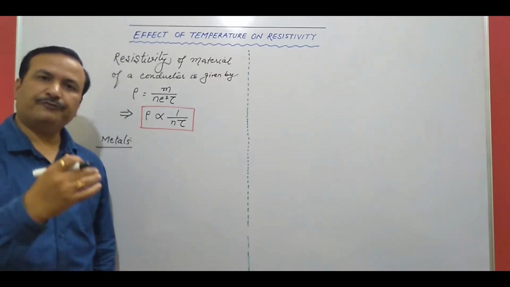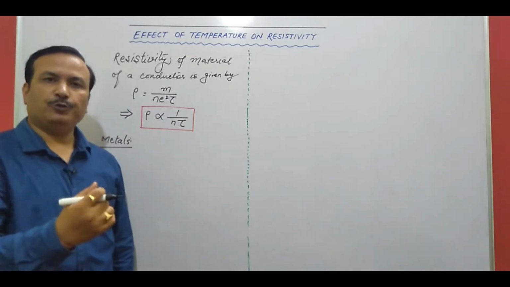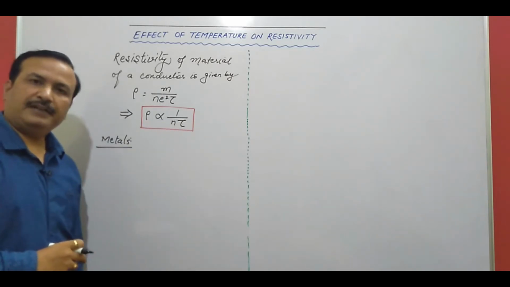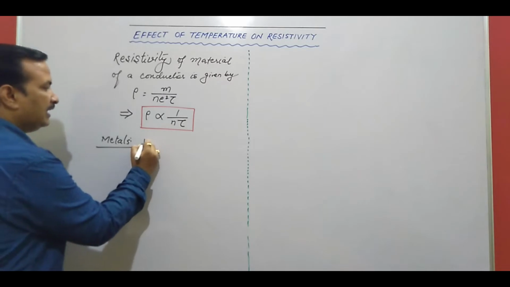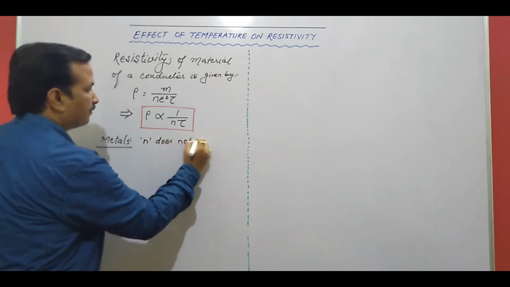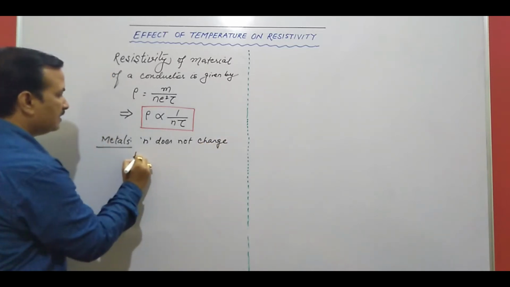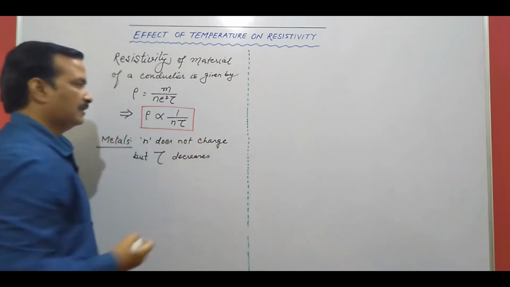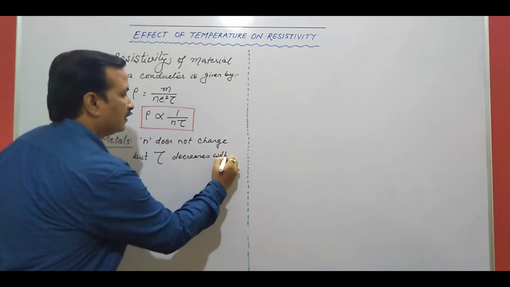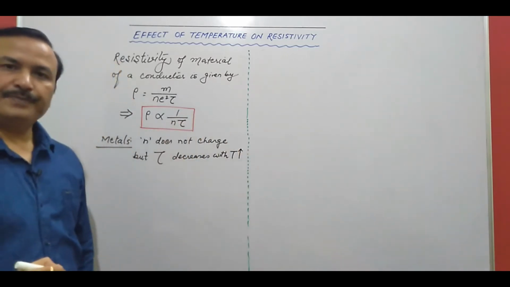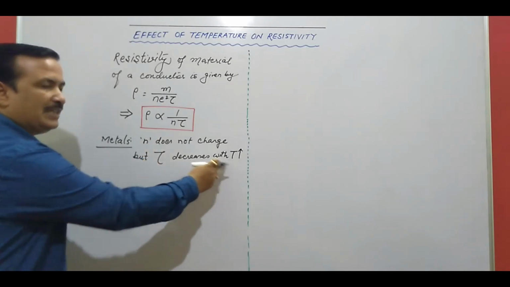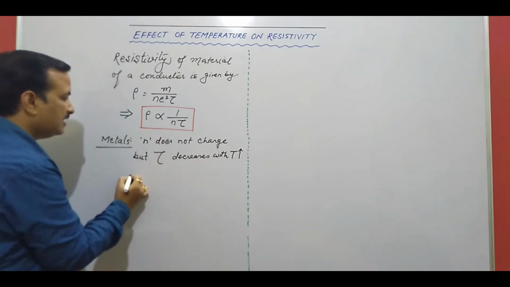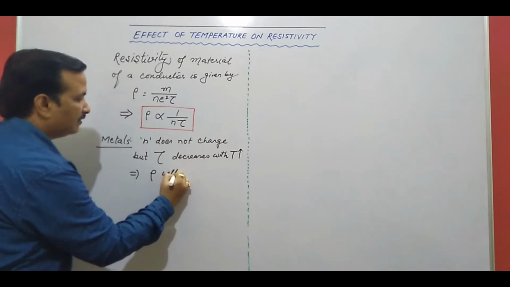Temperature बढ़ाएंगे तो जो number of particles per unit volume है, that will not change. The only change will be of relaxation time, average relaxation time. So here n does not change, but tau decreases with increase in temperature. Since resistivity is inversely proportional to tau, as average relaxation time decreases, resistivity will increase.